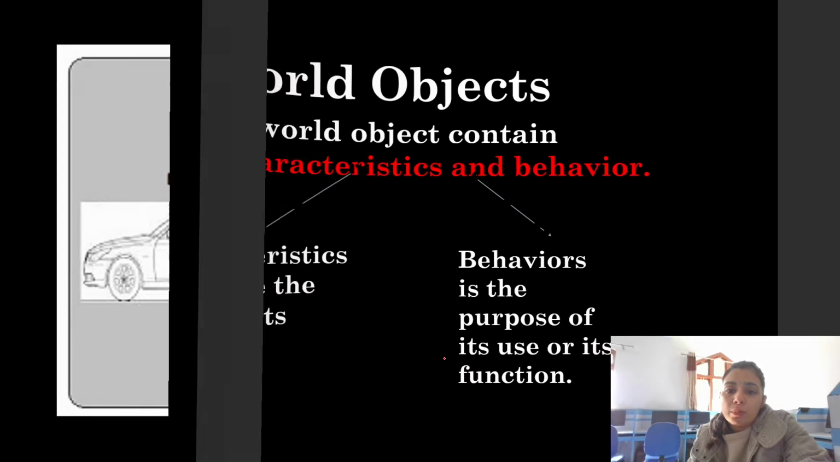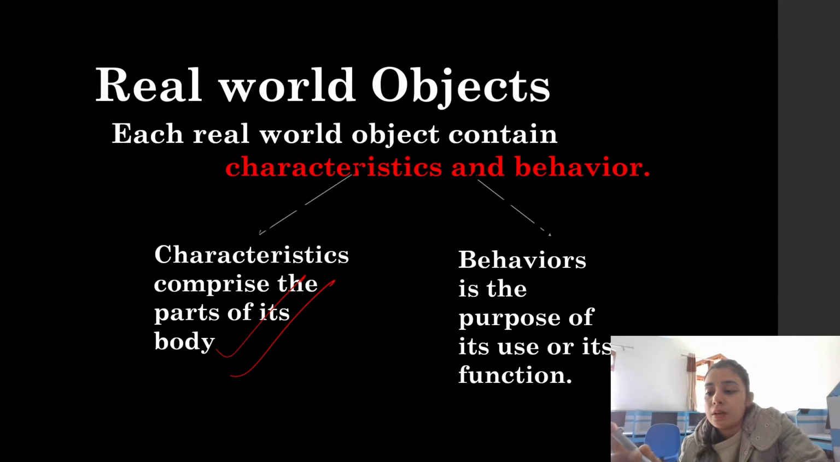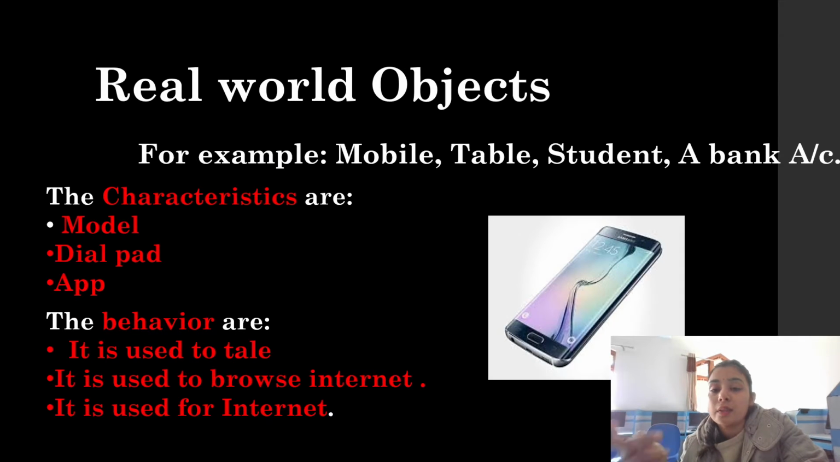Now I'm moving to the real-world object. I already told you it has characteristics and behavior. Characteristics means the parts of its body, its shape and its color. Behavior is the purpose for which we made the pen. Pen is just an example; you can take any example, like a fan or a phone. Let's take the example of a phone.